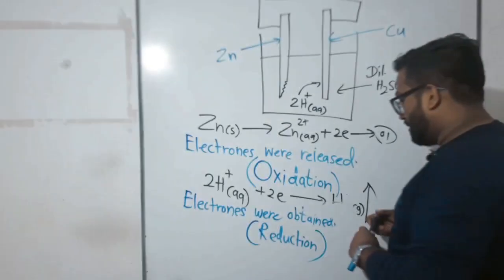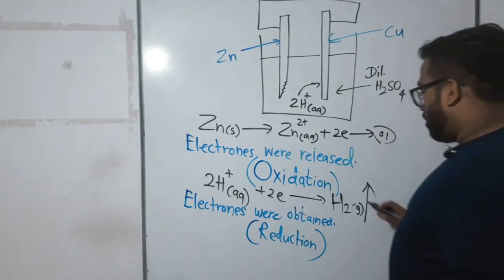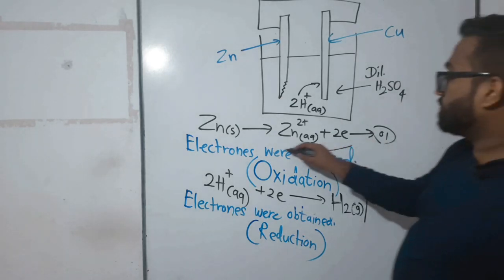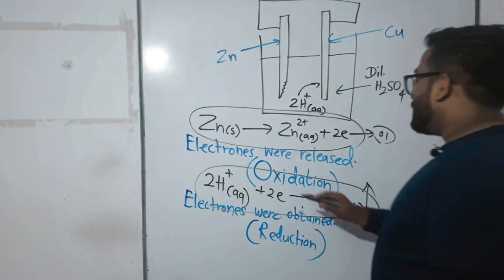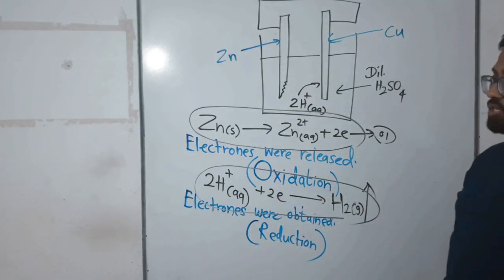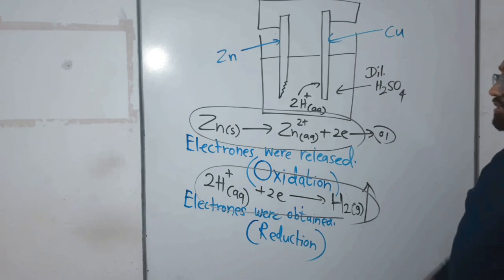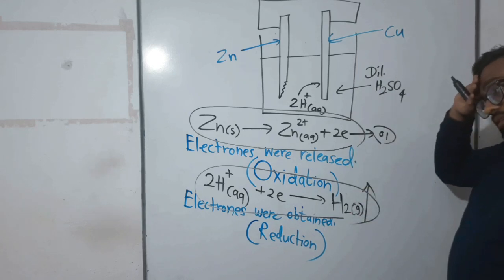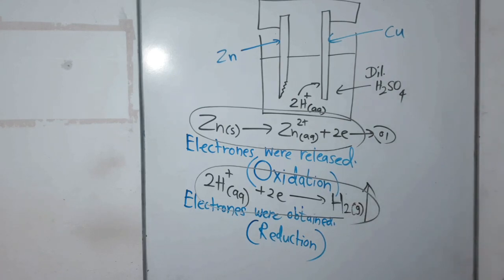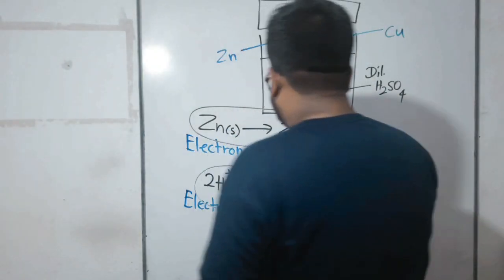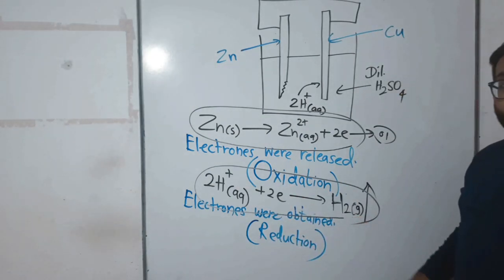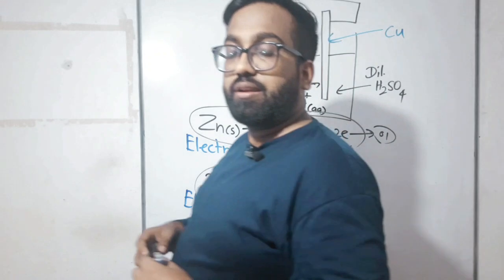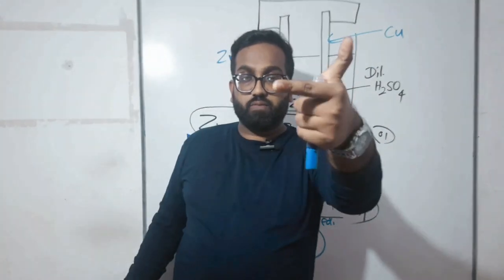So can you please tell what is the oxidation reaction? This one. What is the reduction reaction? This one. How did I tell this is a reaction of oxidation? Because electrons were released here. How can we tell this one is a reaction of reduction? Because electrons were obtained. Understand what I say? Right? So now you know, my dear children, what is oxidation and what is reduction.